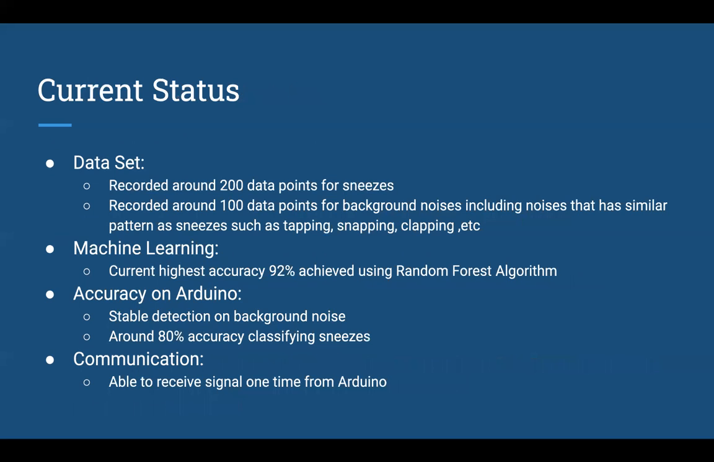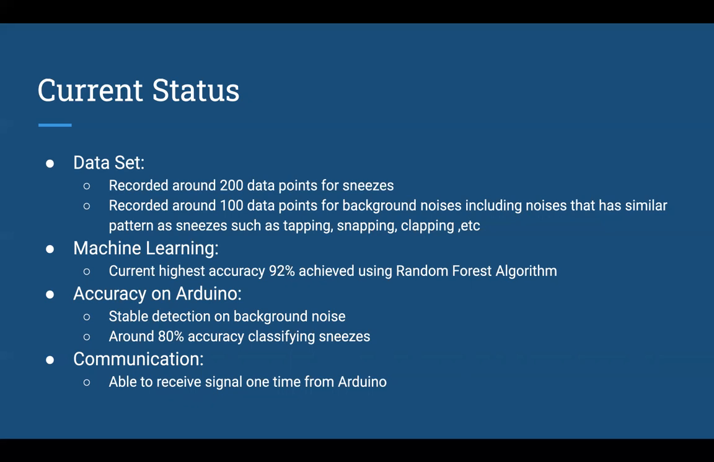For our current status, we collected around 200 data points for sneezes, and we also recorded around 100 data points for background noises, including noises that have a similar pattern to sneezes, such as tapping the table, snapping fingers, and clapping. Since those noises also have a spike in the frequency domain, we will need to be able to distinguish them from the sneezes.